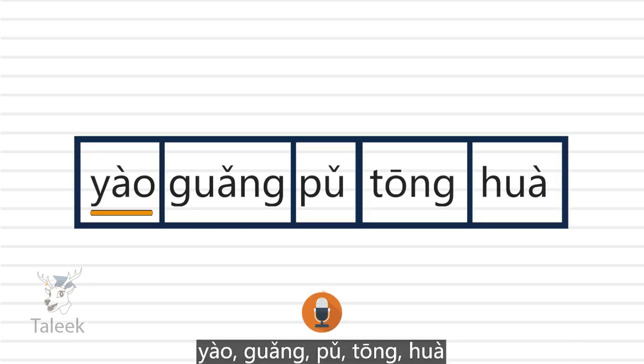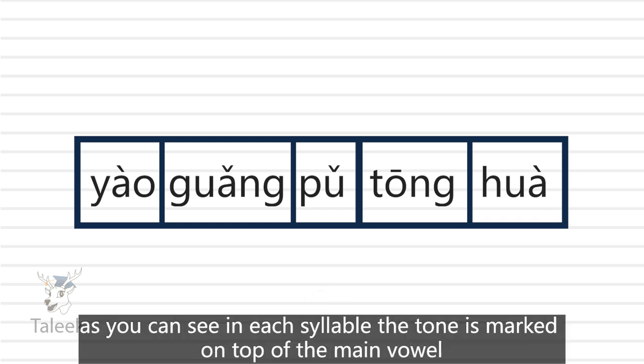Yao, Guang, Pu, Tong, Hua. As you can see, in each syllable, the tone is marked on the top of the main vowel.